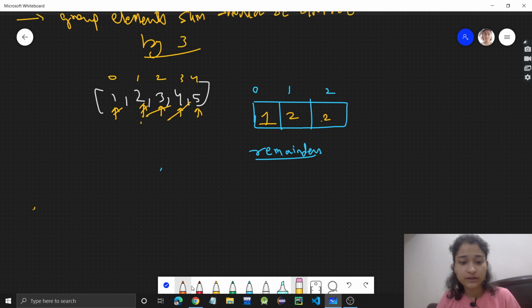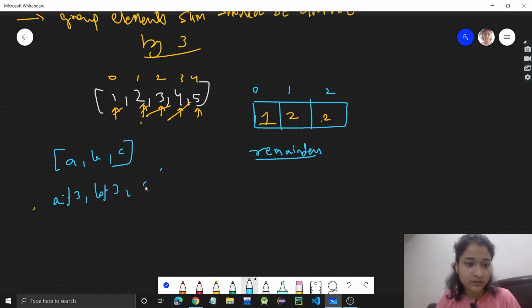a group of 3 elements. There is a group of 3 elements. So if I divide this group, let's say these are 3 elements, I do modulus, I find the remainders of these 3 elements with 3, and let's say the remainders are x, y and z.